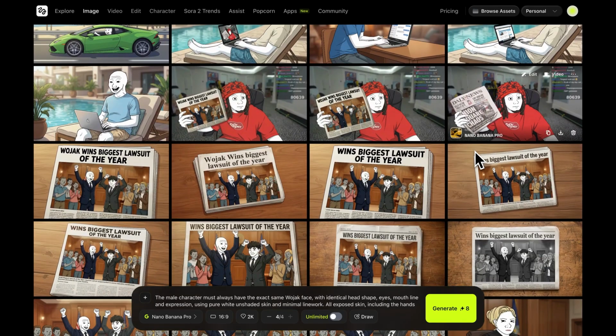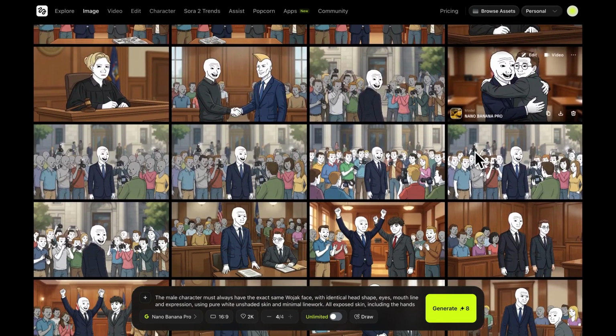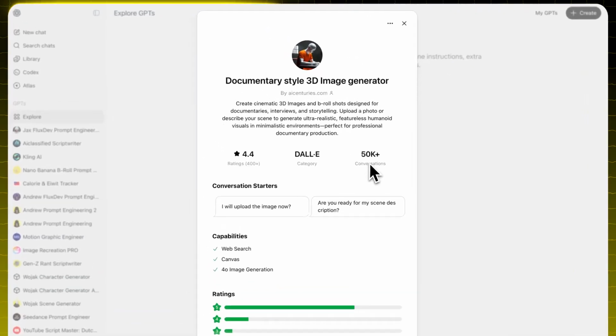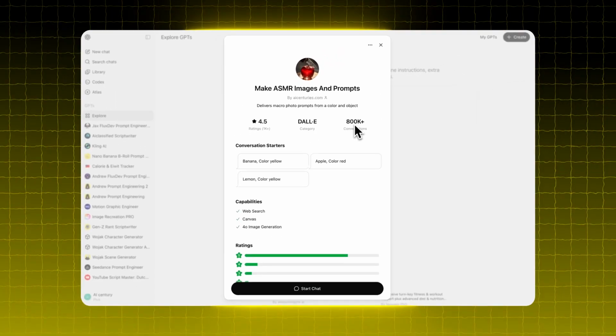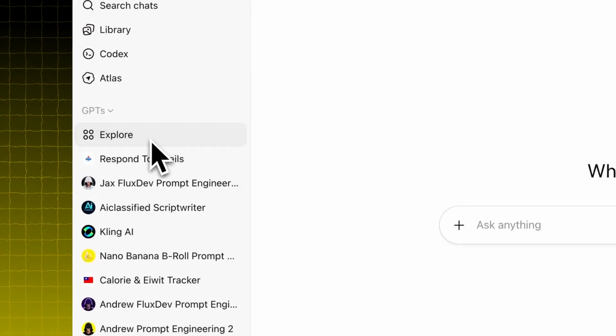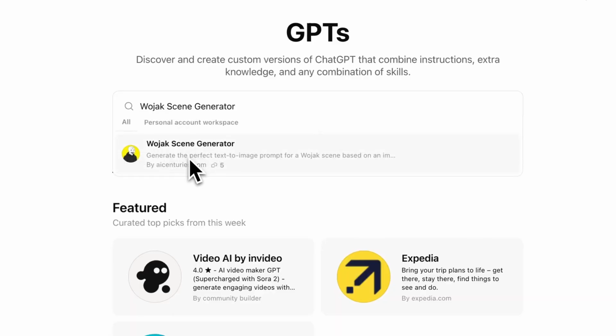We spent countless days learning how to prompt AI to create the best Wojak scenes. With that knowledge, we built our most powerful GPT model yet, even more powerful than the ones we created previously, the ones that took over social media by storm. Now, this new GPT model is available to the public. You can go to the GPT store and search for Wojak Scene Generator. You can also find it in the description below.